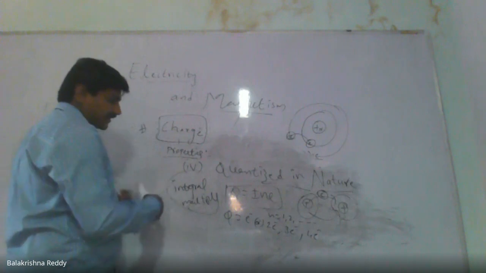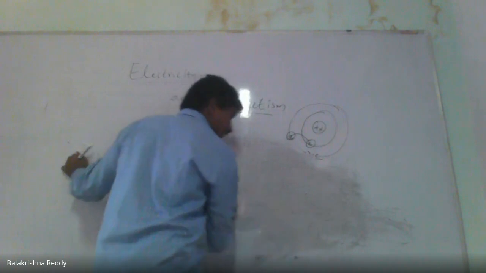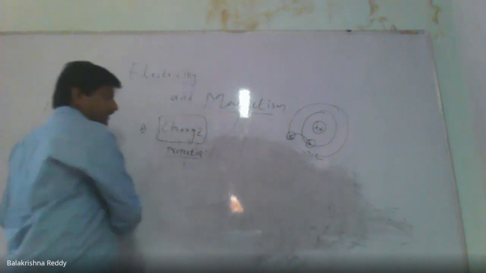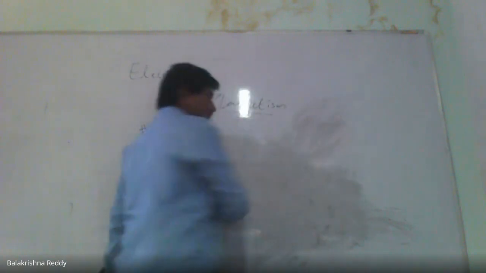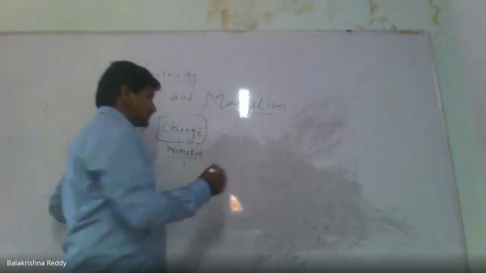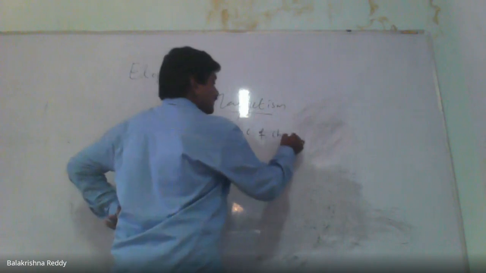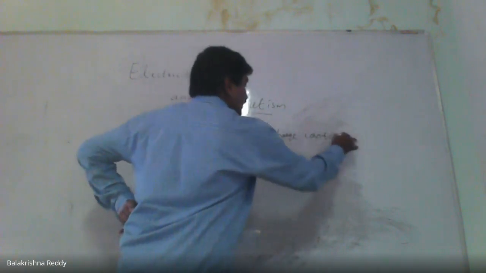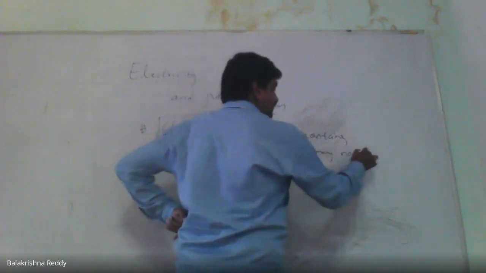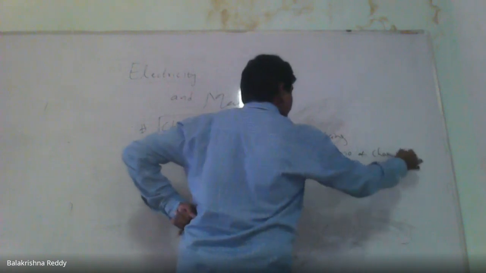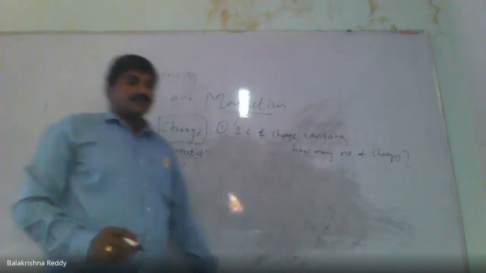Is it the same, quantized in nature? How many electrons does 1 coulomb of charge contain?